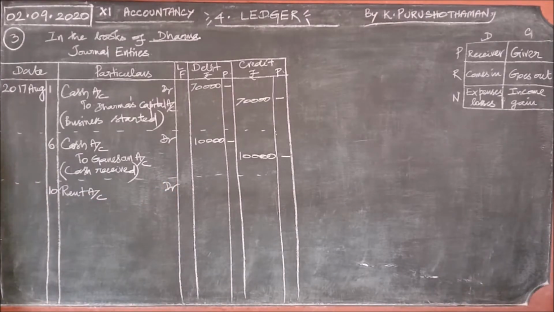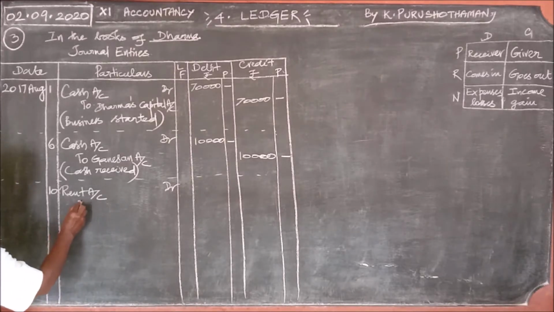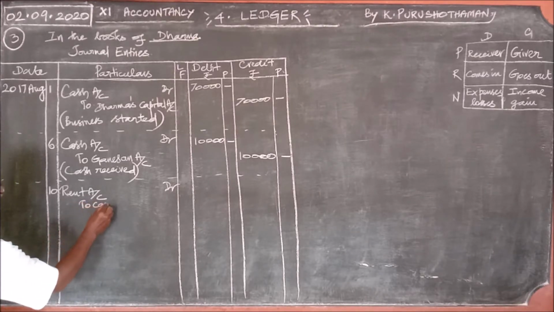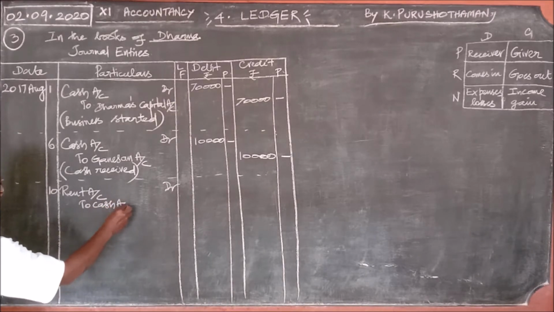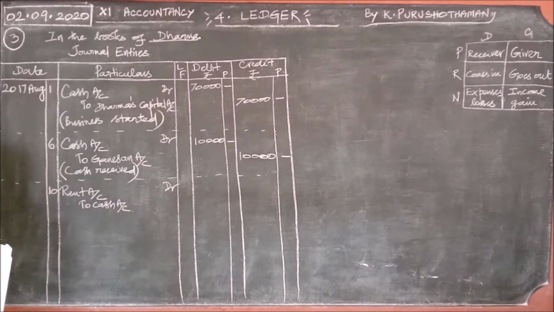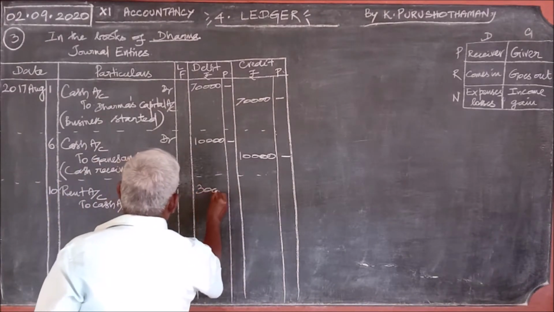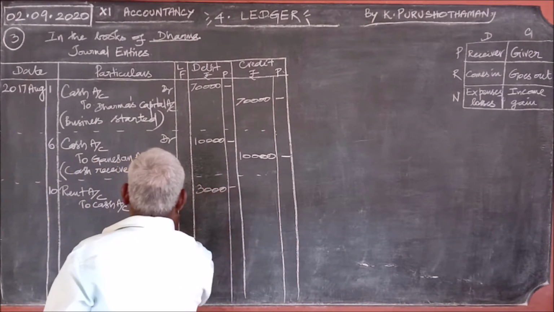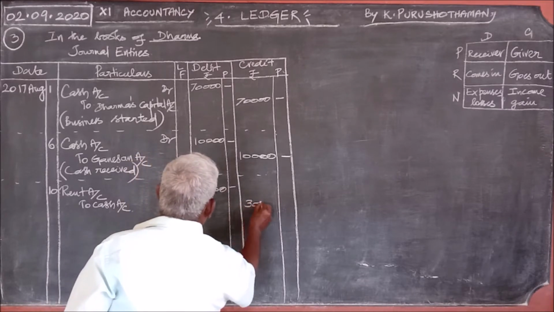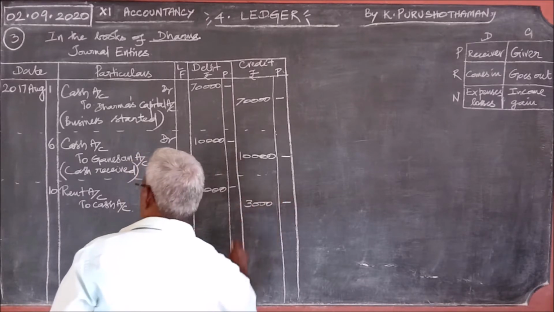And when rent is paid, go to the credit rule. Any giver? No. Anything goes out? Cash goes out. Therefore, rent account debit to cash account. Amount is 3,000.